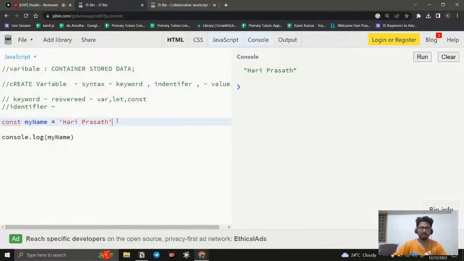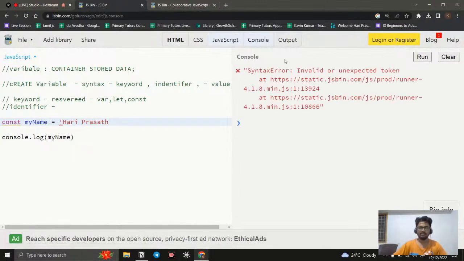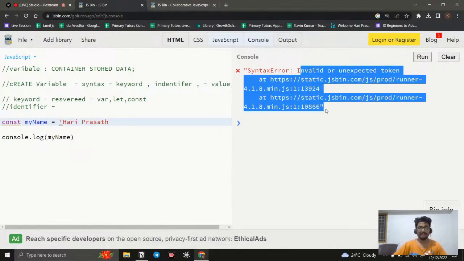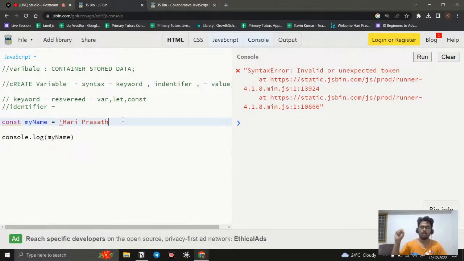Let us see what happens if I make some mistakes. For example, I don't give an end quotation mark. If I clear and run it, you can see syntax error, invalid or unexpected token. What is this? An error. It is saying that we are doing something wrong in our syntax. As a string, we need to end with that quotation. That is why it says syntax error. So you need to focus on the syntax.